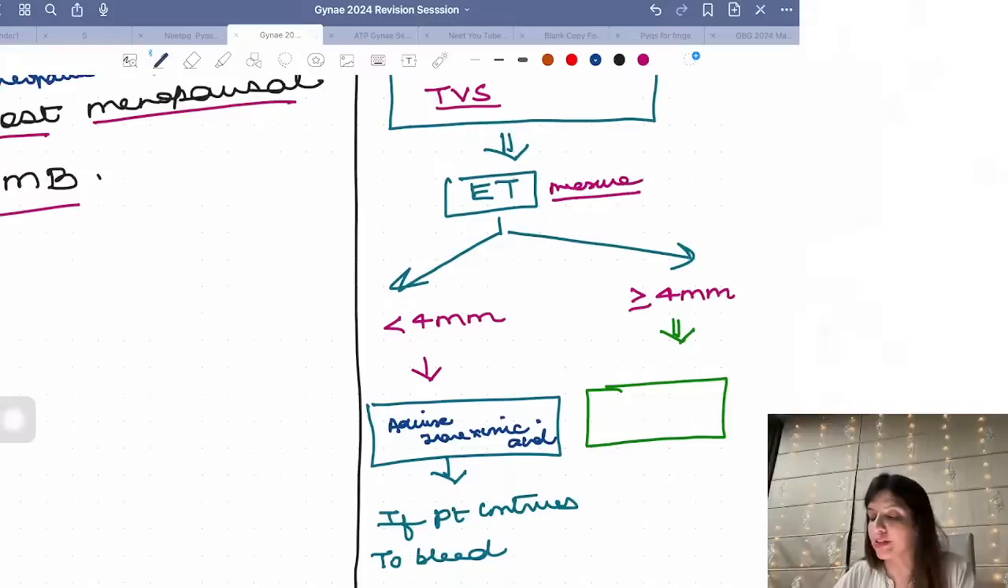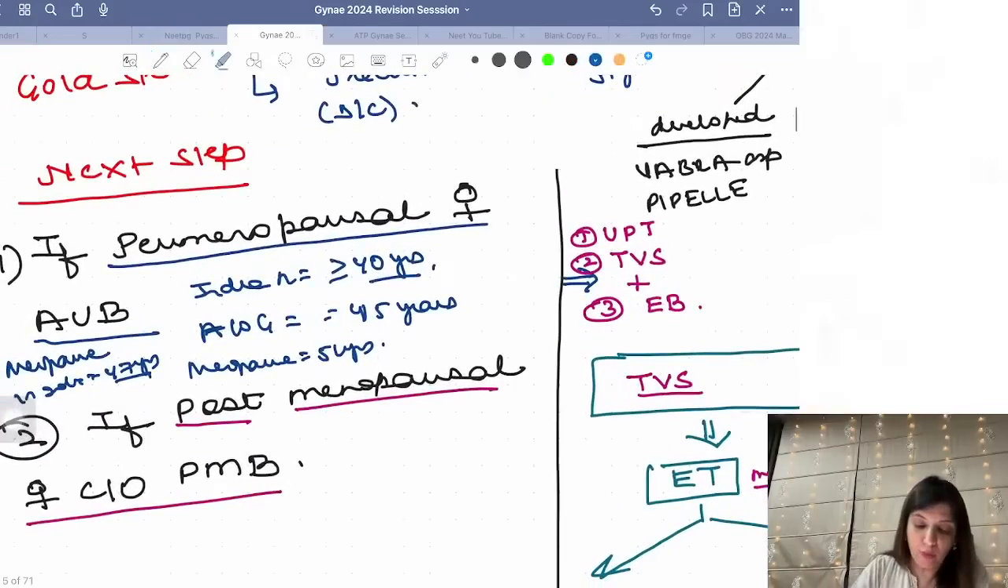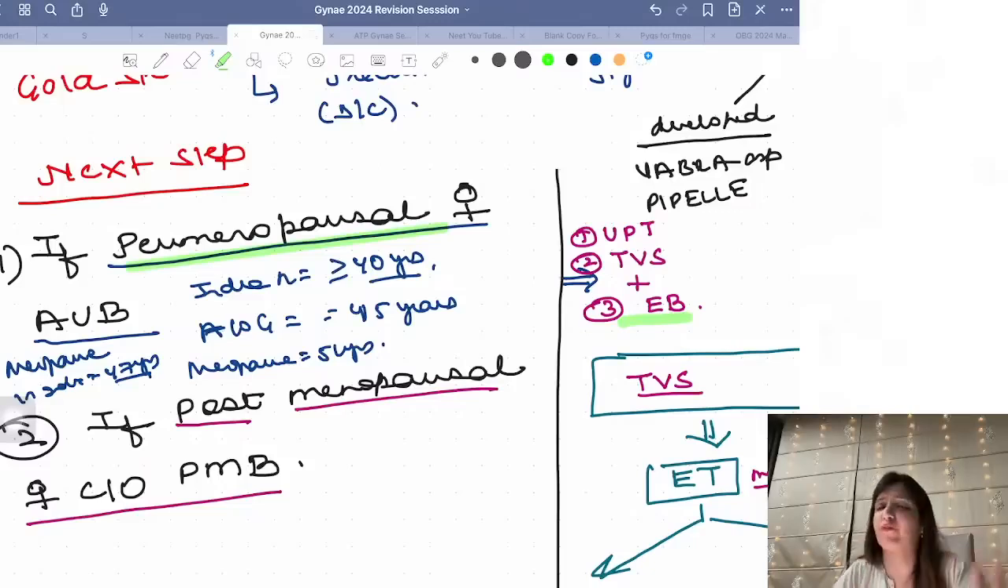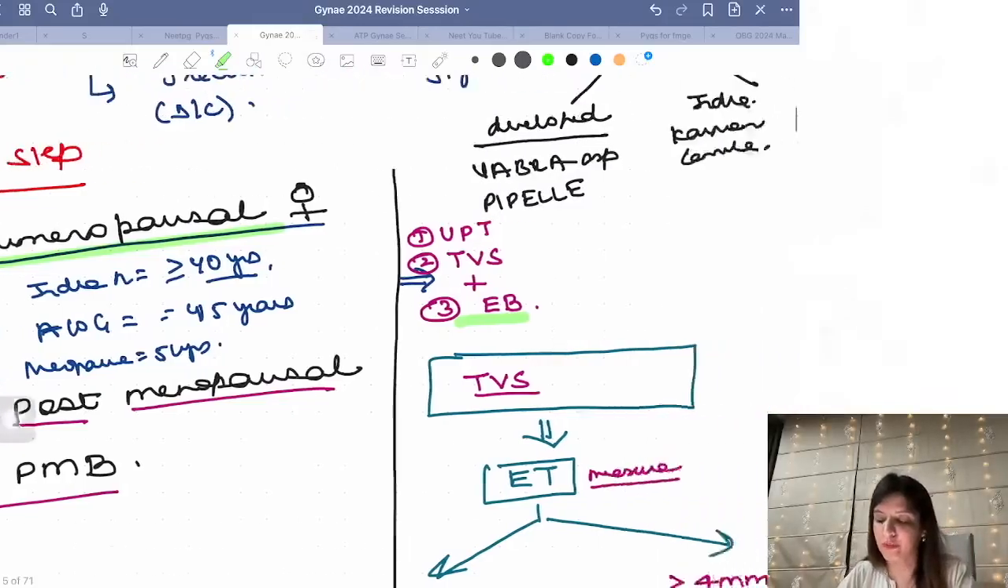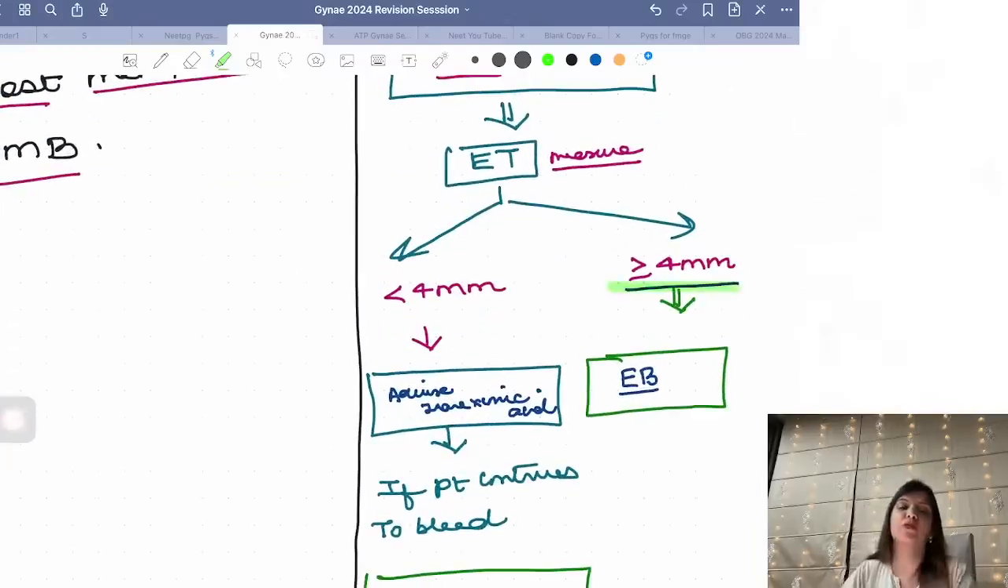And if her endometrial thickness is more than or equal to 4 millimeters, then only you have to do endometrial biopsy. Please remember this. In the perimenopausal age group, in every female you have to do endometrial biopsy. Every female, right? But once a female attains menopause and if she is having bleeding after attaining menopause, then you don't have to do endometrial biopsy in every patient. Then you have to do endometrial biopsy only if endometrial thickness is more than or equal to 4 millimeters, right?